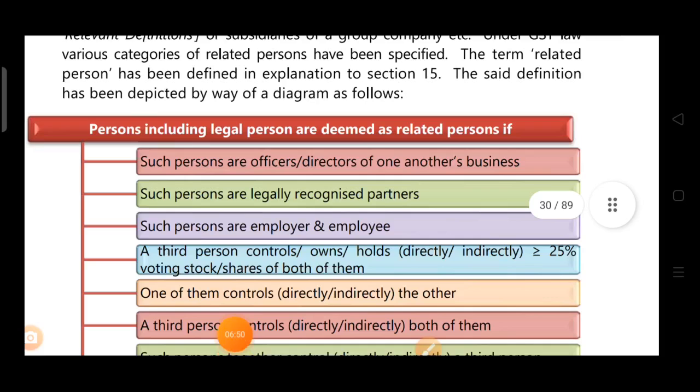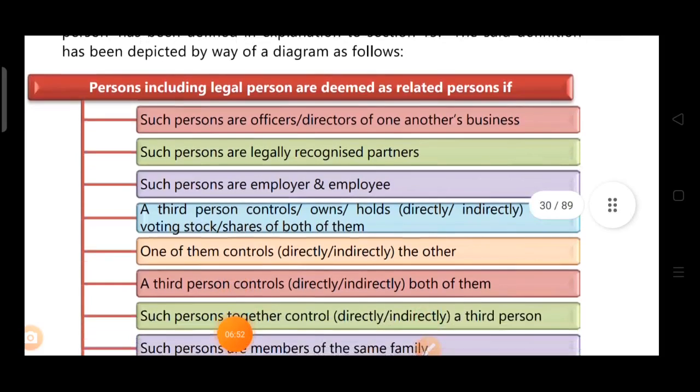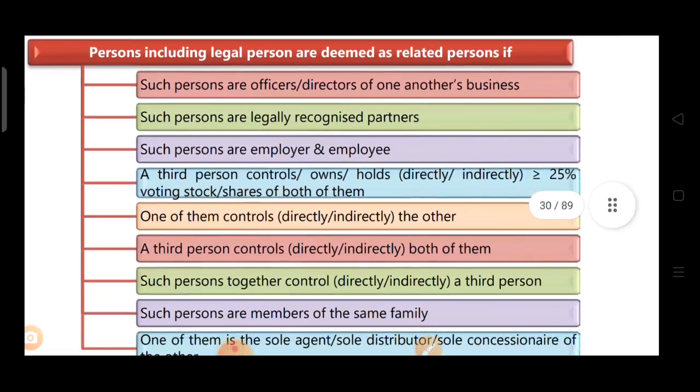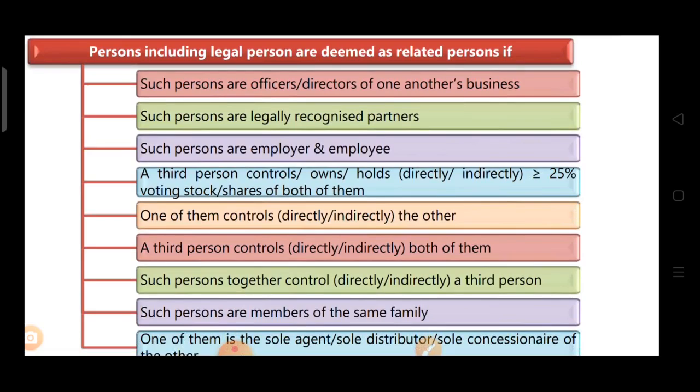See this. See the related person definition. Persons including legal persons are deemed as related persons if such persons are officers or directors of one another's businesses. Okay, one another's businesses. Suppose Mr. A is there and Mr. B is there. If Mr. A and Mr. B are officers or directors of one another's businesses, then they are termed as related persons. Such persons are legally recognized partners. Such persons are employer and employee.